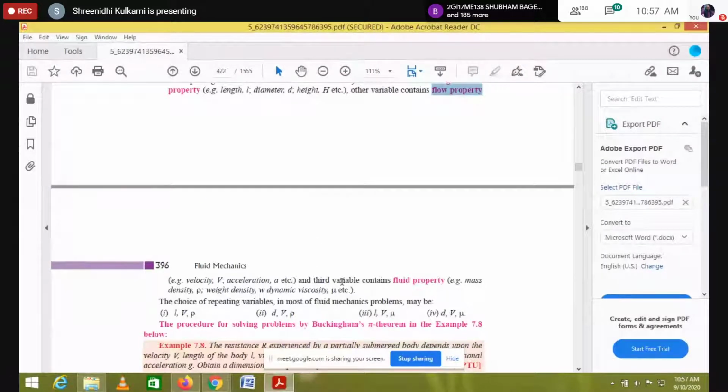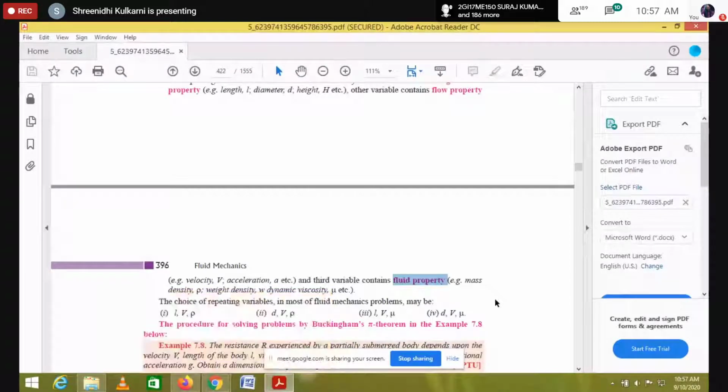So next, the third variable, the x4 variable. The third variable contains the fluid property. Next, what is that fluid property? Here we can see the mass, density, weight, dynamic viscosity. All of this we can call a fluid property.